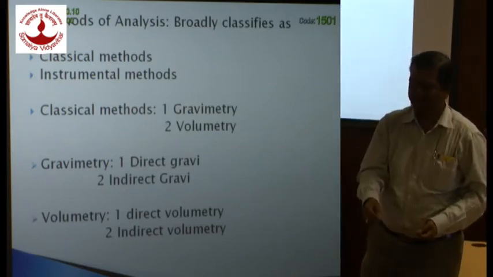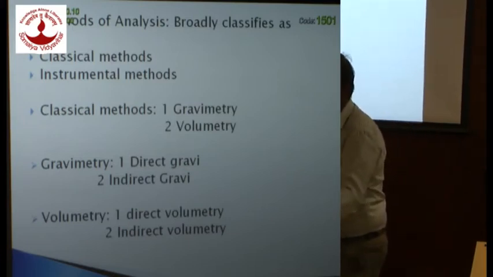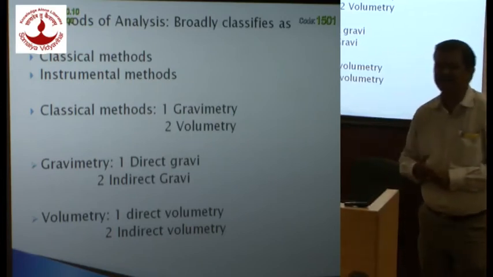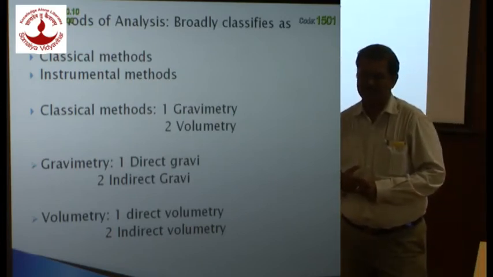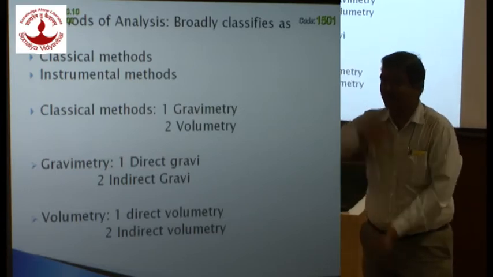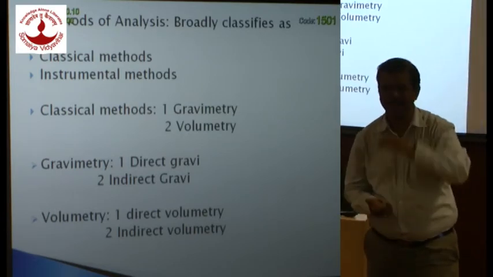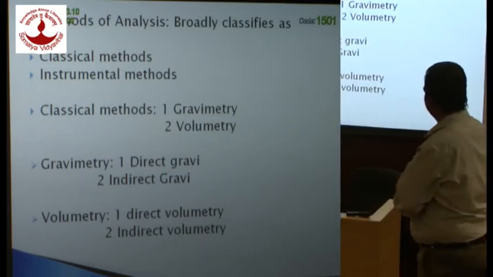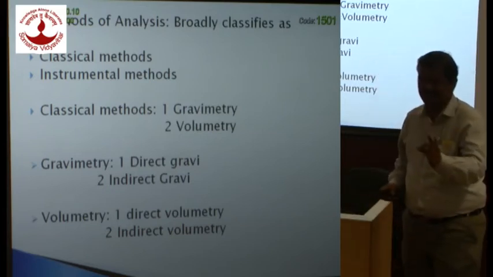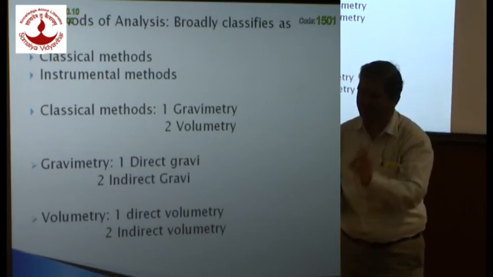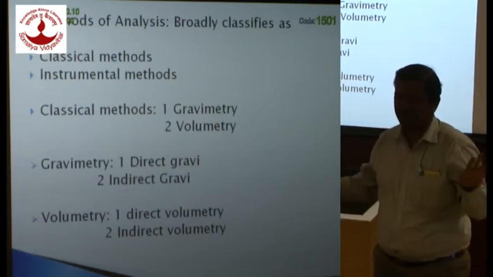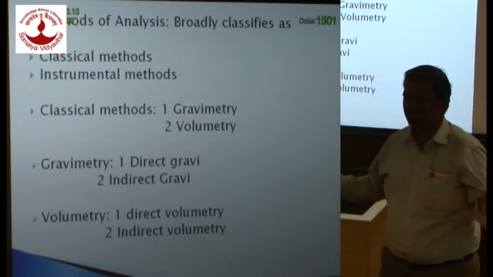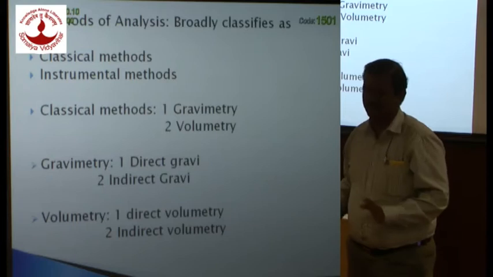Then volumetry also. Direct volumetry: acid, base, direct titration or direct volumetry. Indirect volumetry: sometimes you analyze the gas involved, or back titration. You do back titration, right? That is the indirect back titration method. So these are two classical and still used methods today. Remember, they are not outdated. They are very much in use. Regarding gravimetry, all of us know gravimetry is a very slow method, very elaborate.